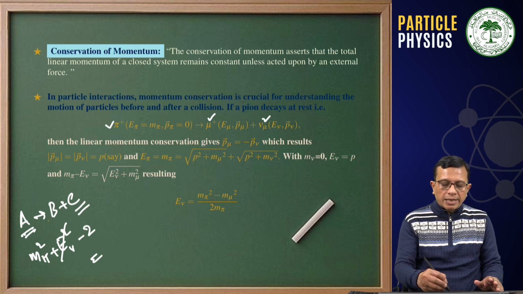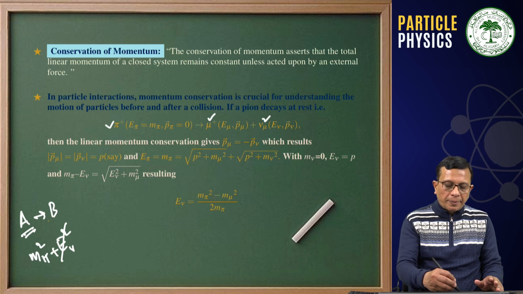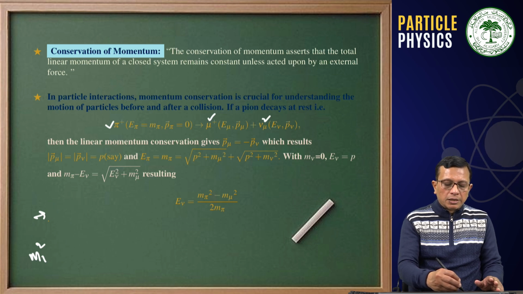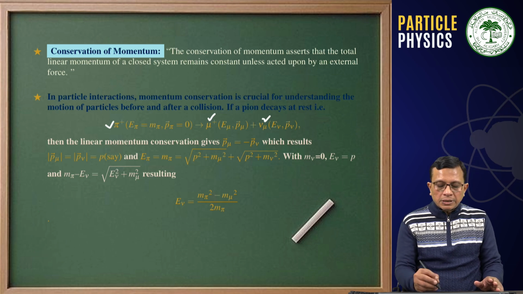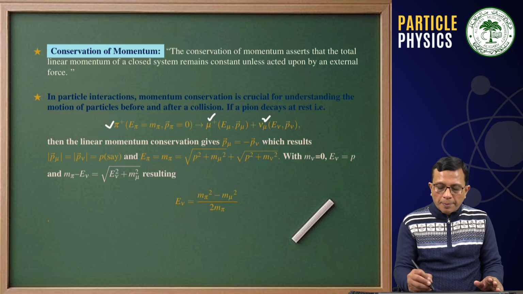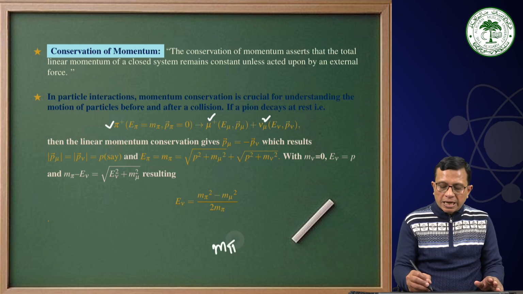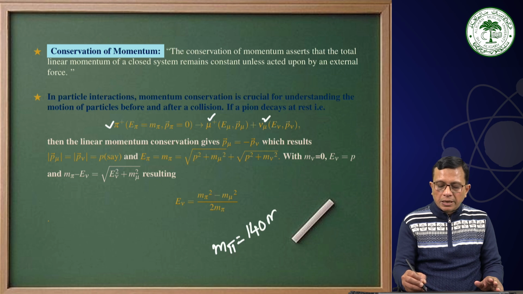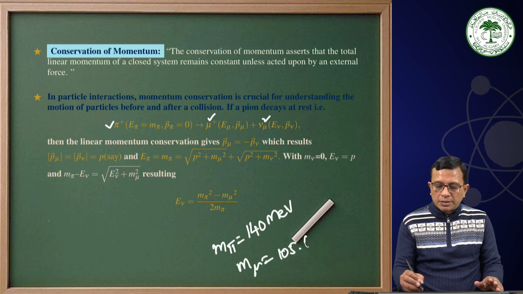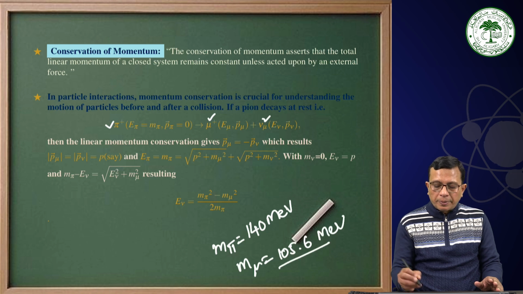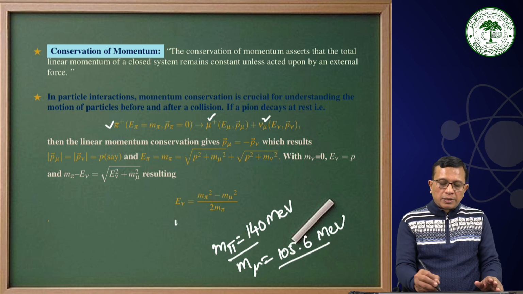From here you can obtain the energy of the outgoing neutrino. Take m pi approximately as 140 MeV and m mu as 105.6 MeV. You can obtain the energy of this neutrino.